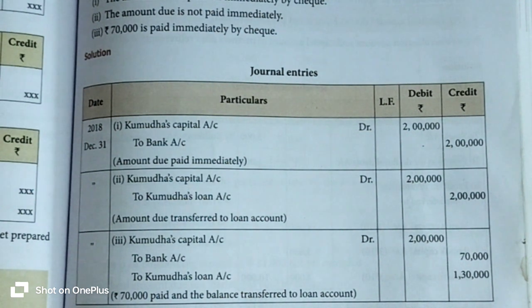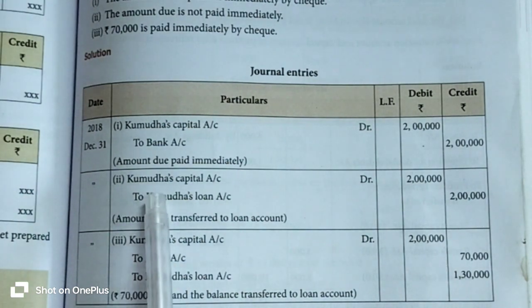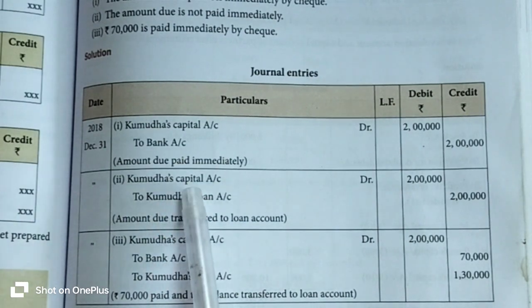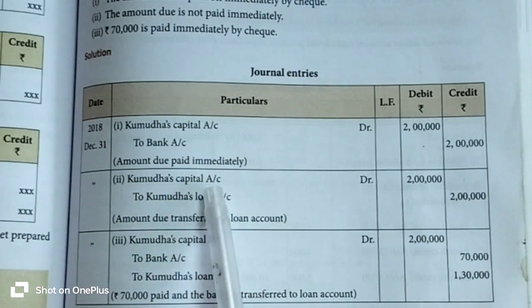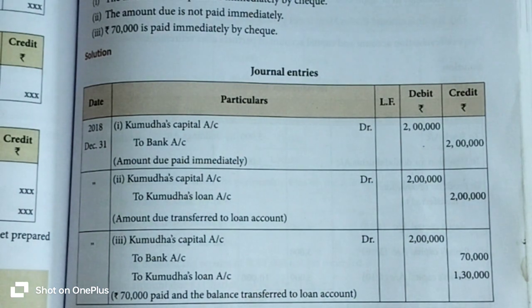Up to the settlement of the retiring partner, the existing partners ask for some time, like 3 months or 6 months, to settle. So up to that settlement, the retiring partner Kumuda's settlement due amount is treated as a loan. Why? Because if the retiring partner does not receive the settlement since there is no lump sum amount in the firm, the retiring partner's due amount is treated as a loan.